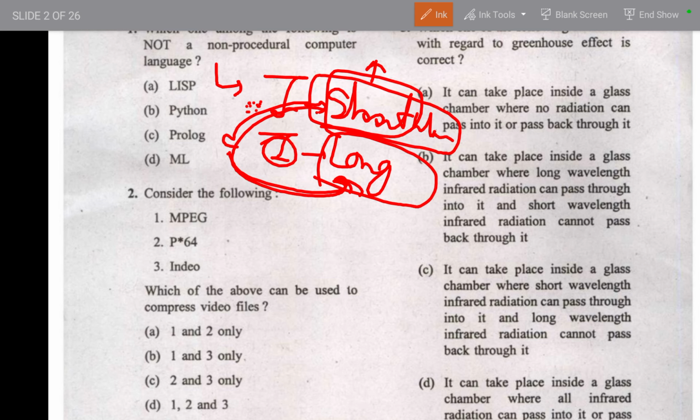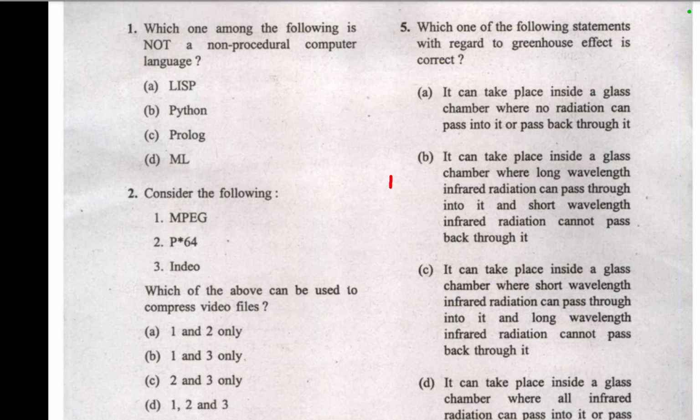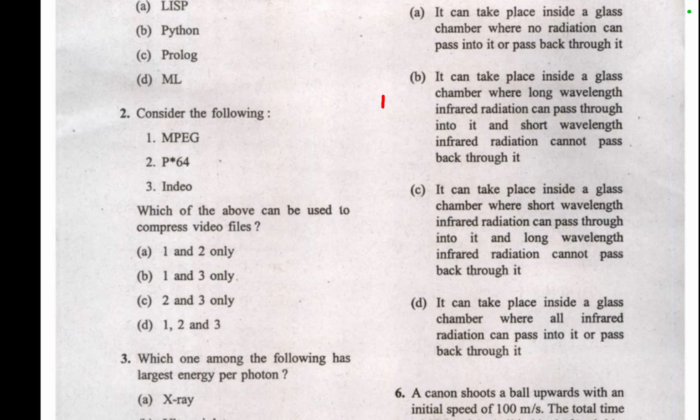The other concept is that earth gets heated from the long wavelength, because it gets trapped. Long wavelength is mostly trapped in the atmosphere, so that is why it gets heated from it. So let's move towards the options.